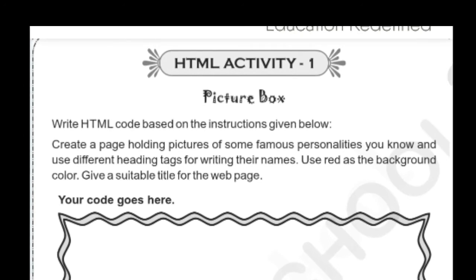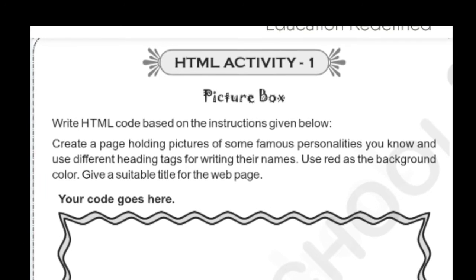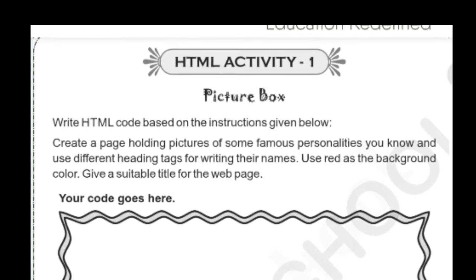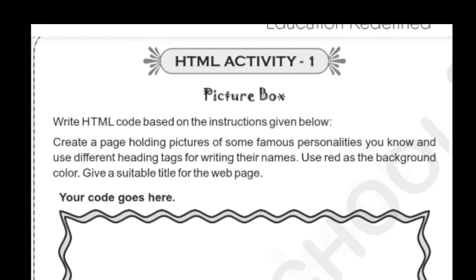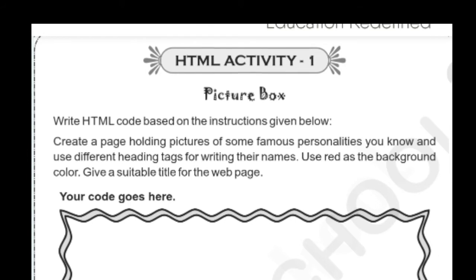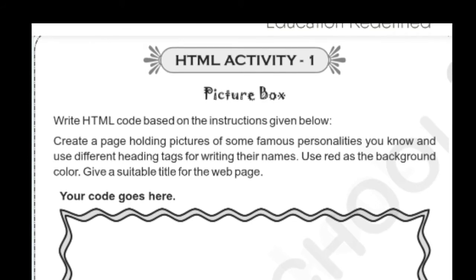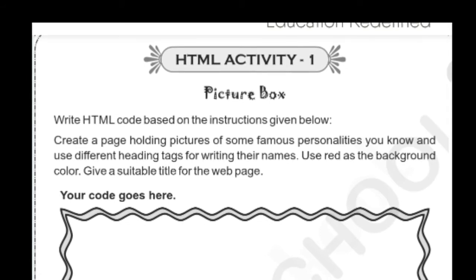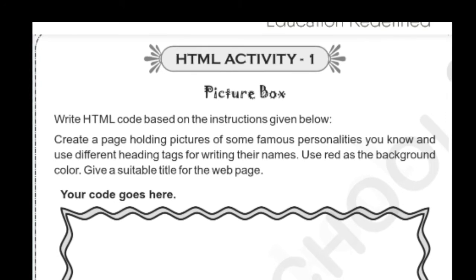We have to create a web page. It has famous personalities: Sachin Tendulkar, Virender Sehwag, Sourav Ganguly, or Narendra Modi. So any personalities, you can place any person's photos. You have to display their names and photos. Your web page background color should be red. So this is the web page we have to create here using HTML programming.